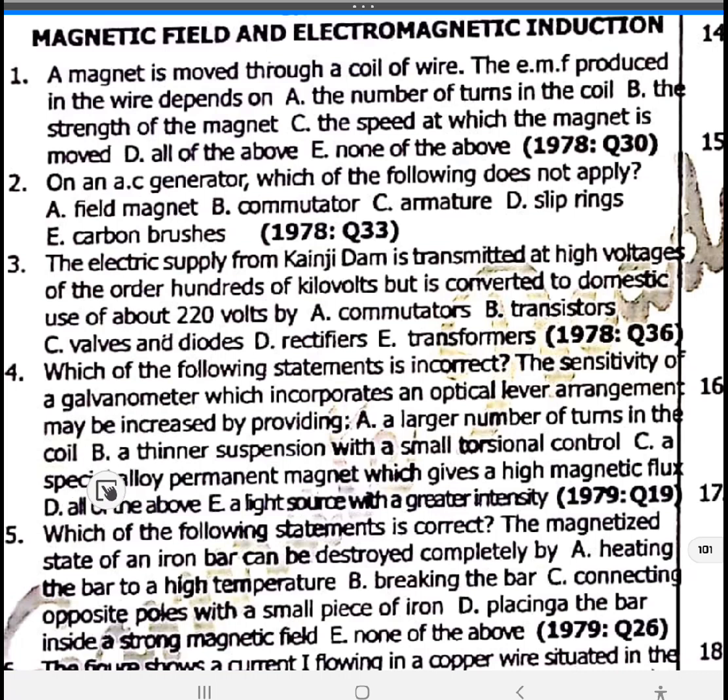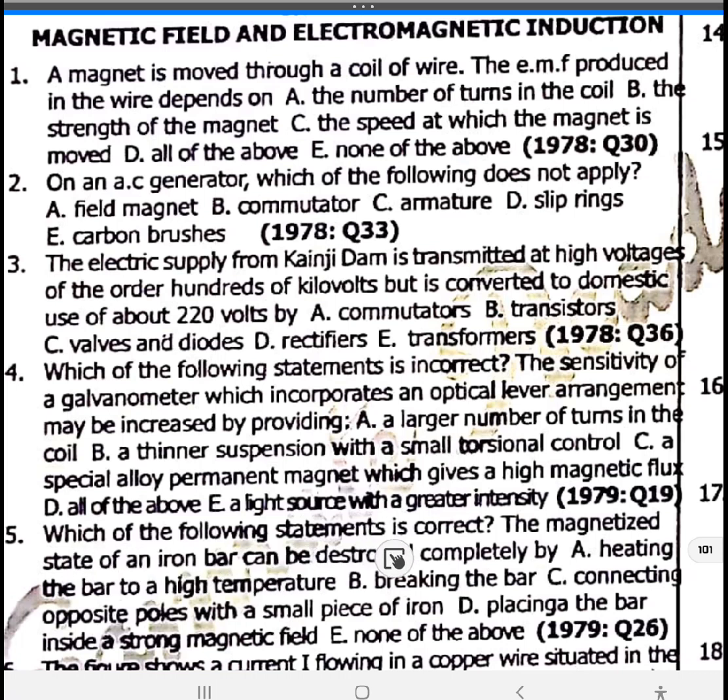The opposite is actually what you would need. So I want you to turn the opposite and create a note out of it. So you will now put, let's say, a larger number of turns in the coil. No, a smaller number of turns. Small torsional control, actually large torsional control.